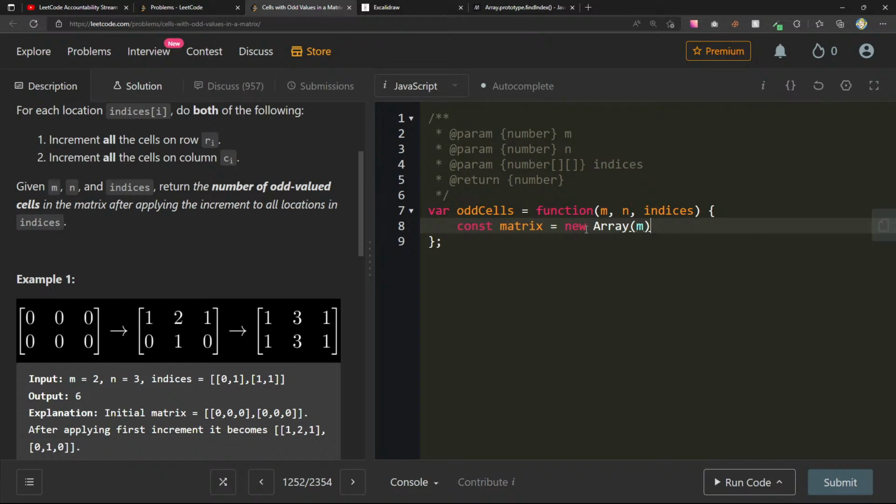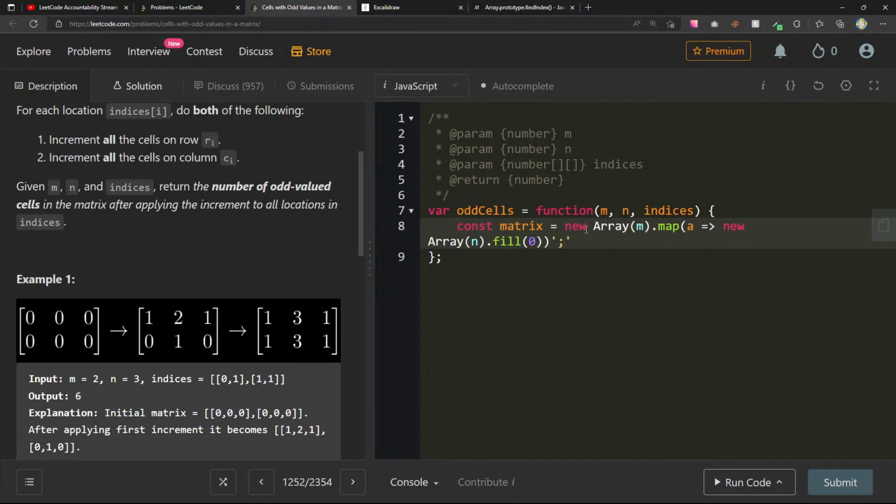Let's see. Yeah, what would be the best way for me to do this? Like new array at m. For each one, can we just return a map of each array and return new array at n dot fill 0?